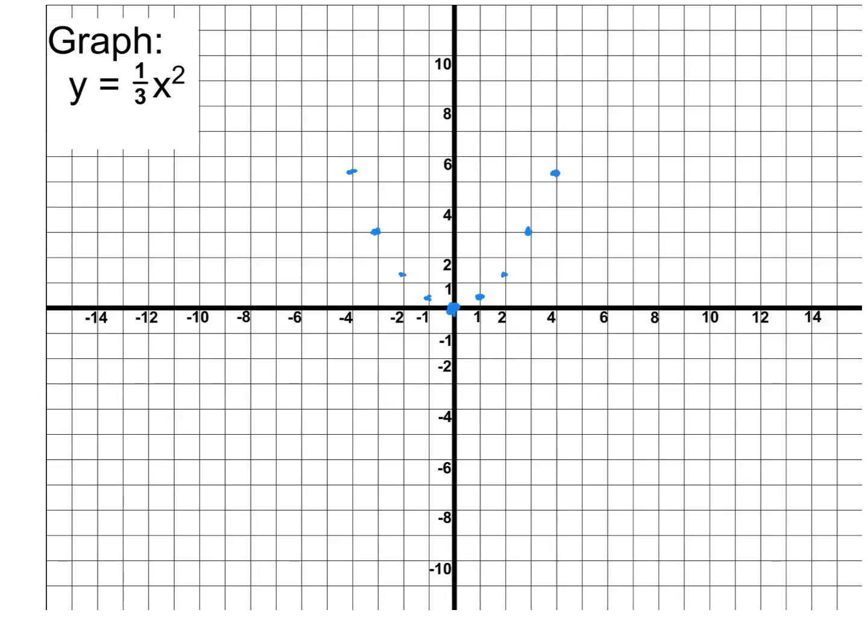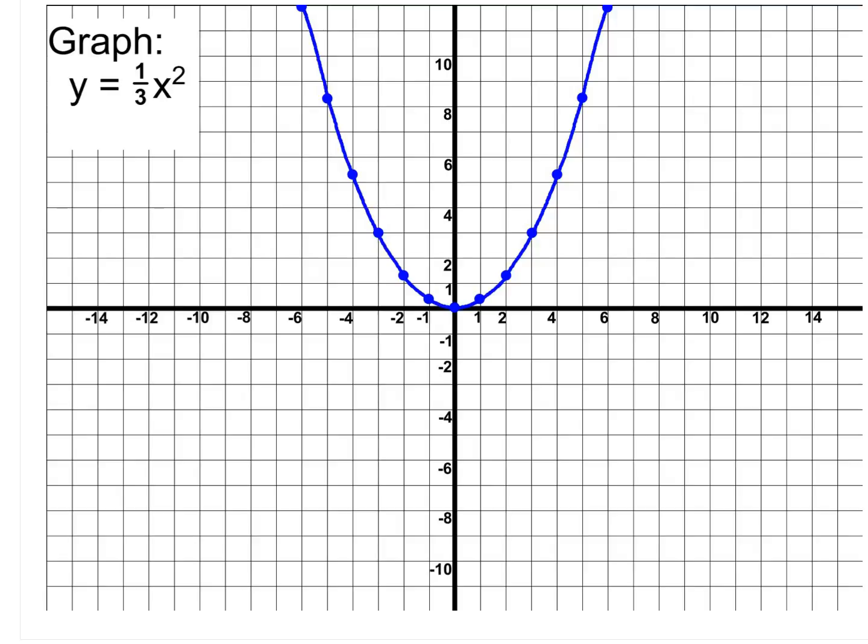And we can keep going with those. So over 5 is normally up 25. 25 divided by 3 will give us 8 1/3. So we plot 8 1/3 on that one. And then if you can fit over 6 and up 12, you'd fit that on too, because 6 squared is 36 and 1/3 of 36 is 12. But your grid may not have included that.